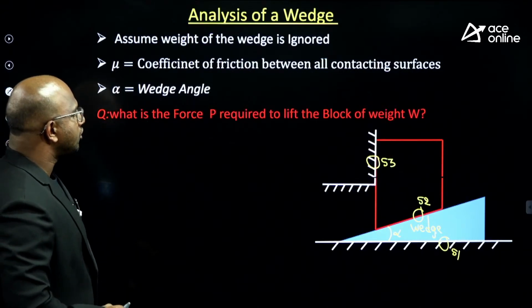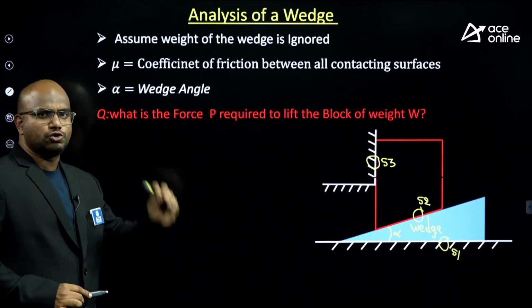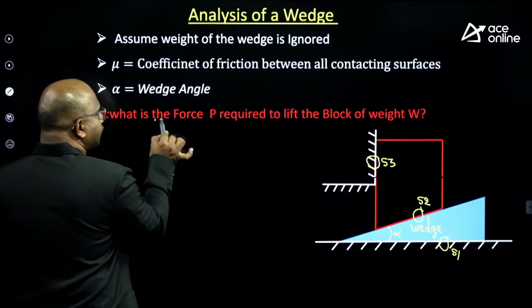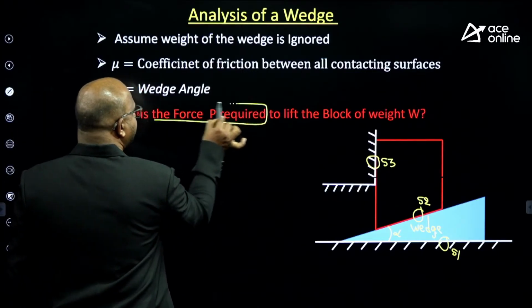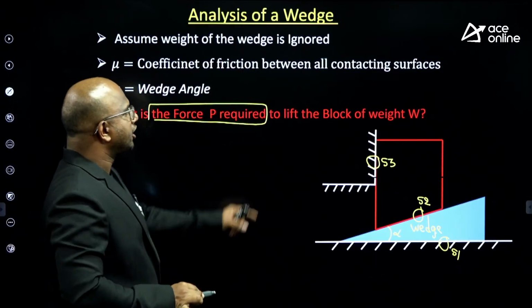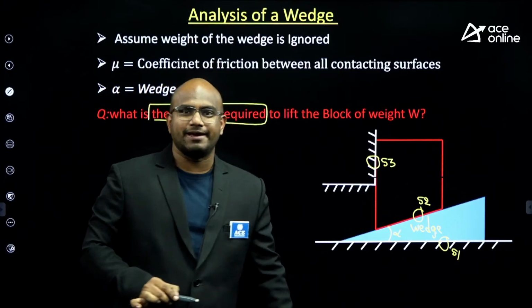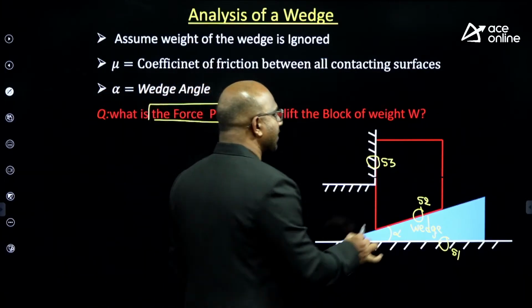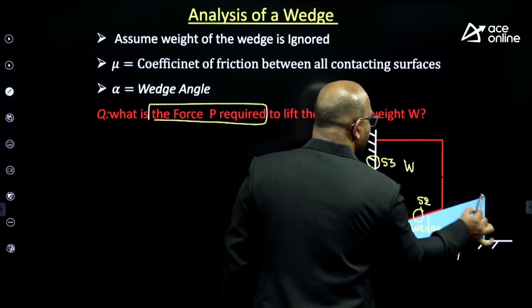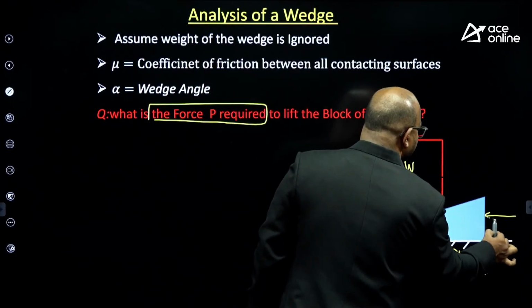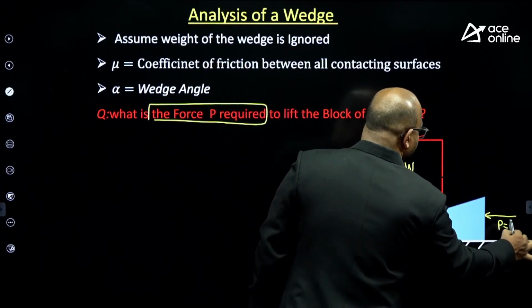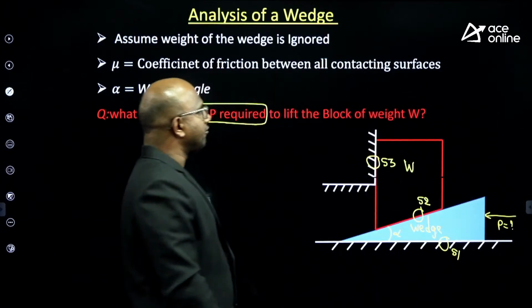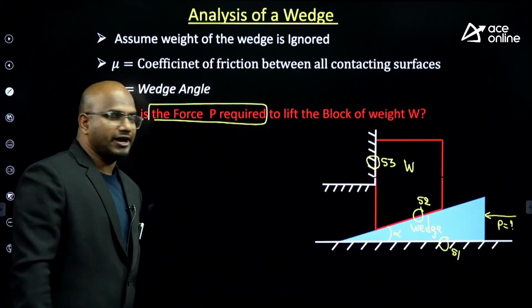Next, they used to ask basically the same question, guys. What is the force P required to lift the block of weight W? Its weight is W. What is the force P required to lift the block of weight W, sir?